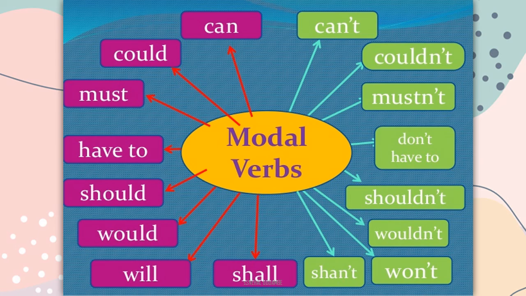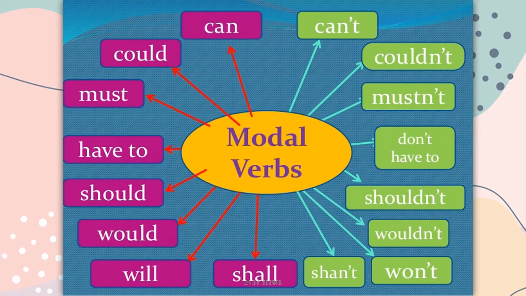Start with can, positive; can't, negative; could, couldn't; must, mustn't; have to, don't have to. It is not haven't, it is don't have to. I have to go to office. I don't have to go to office. We don't say I haven't to go to office.